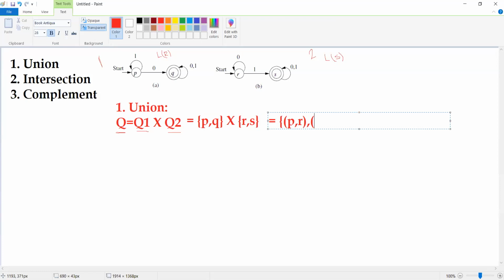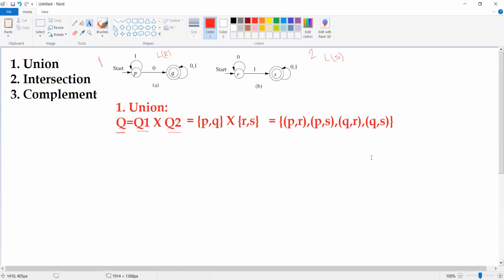Then the second one is P comma S. And the third one is Q comma R. And then Q comma S. Okay. So these are going to be the set of states which are going to be available in our resultant finite automata, which is nothing but the union of these two finite automatas.